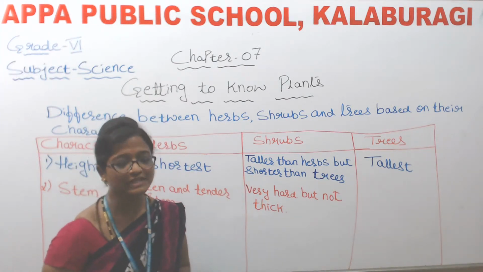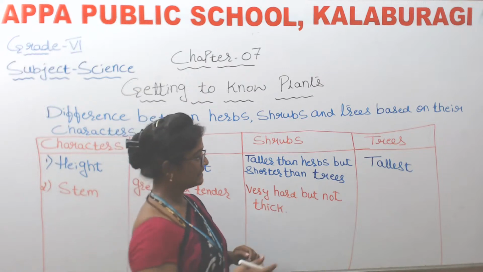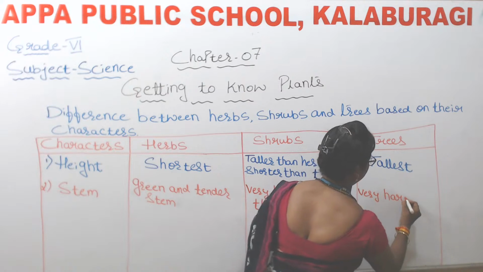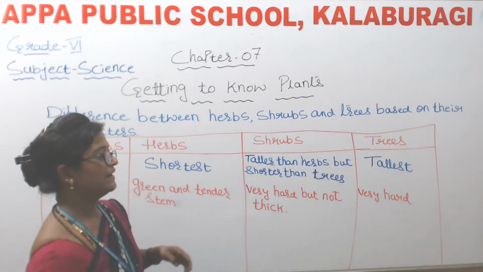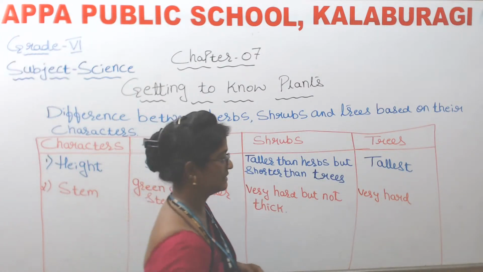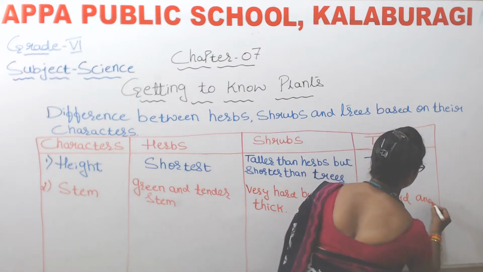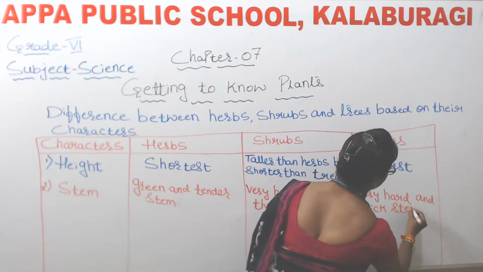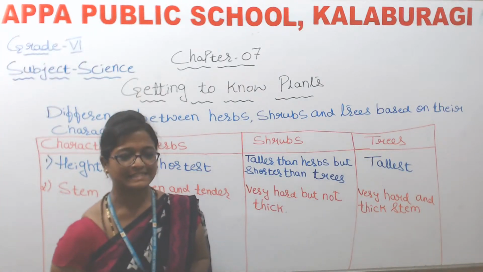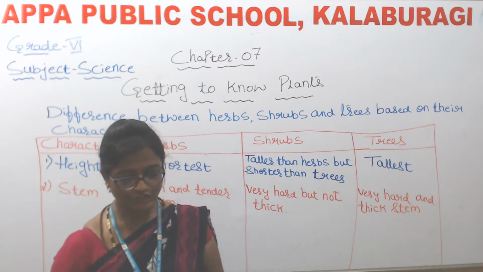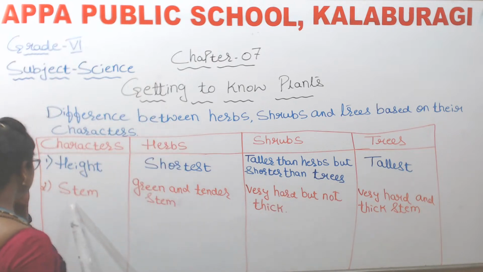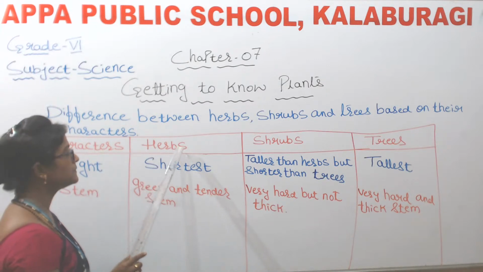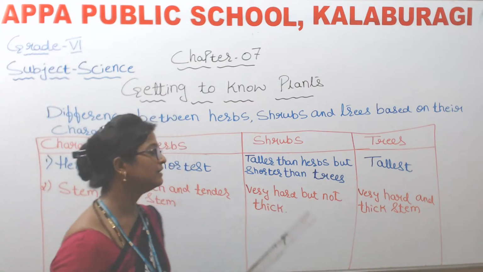And now, what about trees? Yes? Very hard and thick stem, isn't it? So when we talk about stem, which type of stem do herbs have?